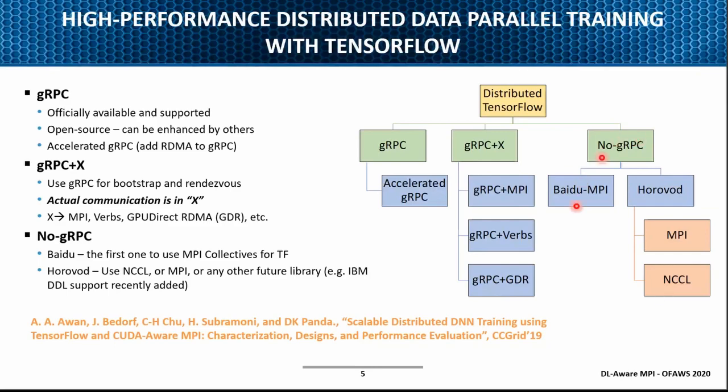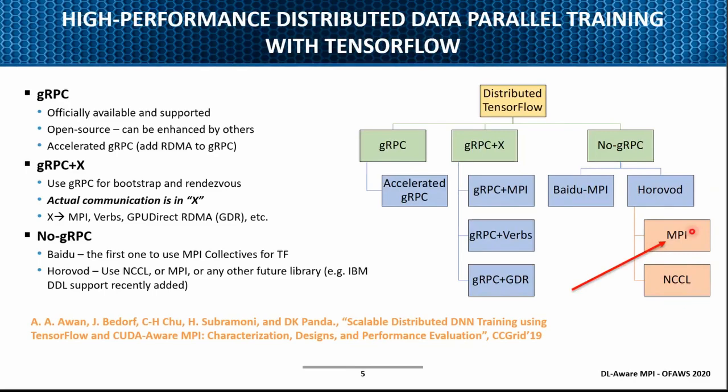Baidu was the first one to start with some MPI-based primitives. And now this newer stack, some of you would have heard of the Horovod stack from Uber, has been catching up. Under Horovod, you can link it with any existing MPI library, or it can also use the NCCL library from NVIDIA, which Rasika mentioned in the first talk.